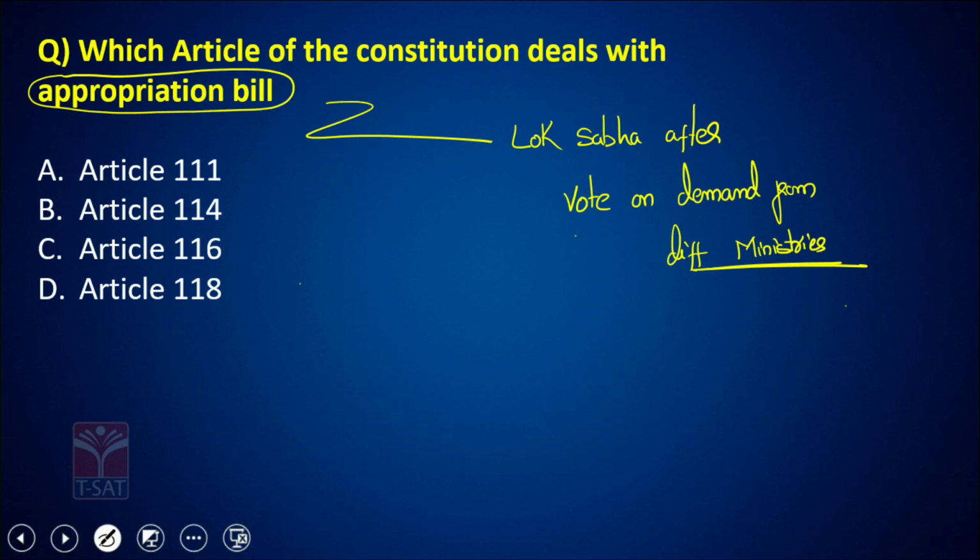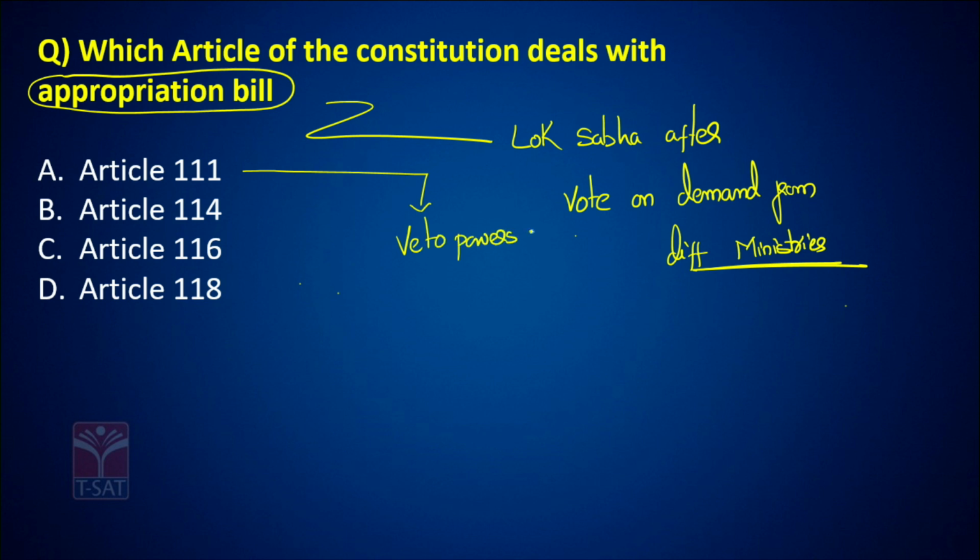Article 111 of the Constitution deals with the veto powers of the President of India. You all know what is Article 116, right? Vote on account.